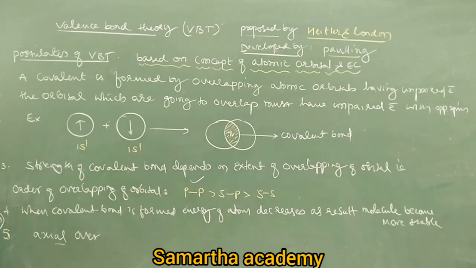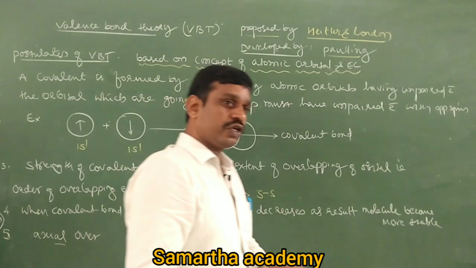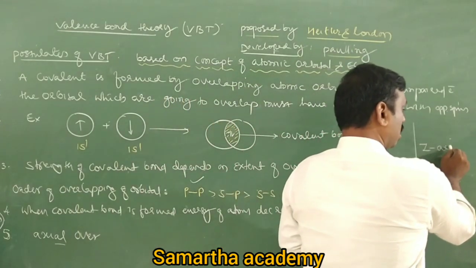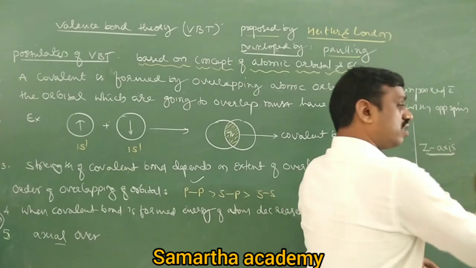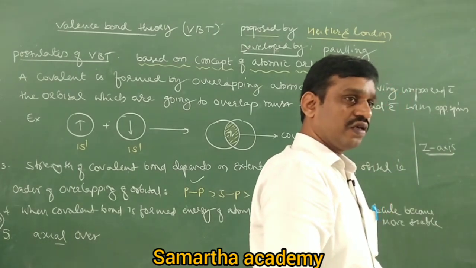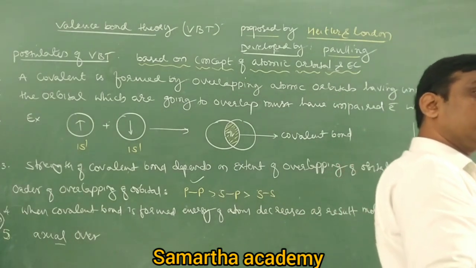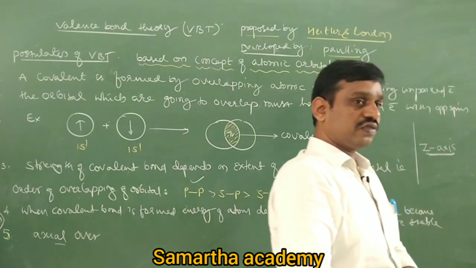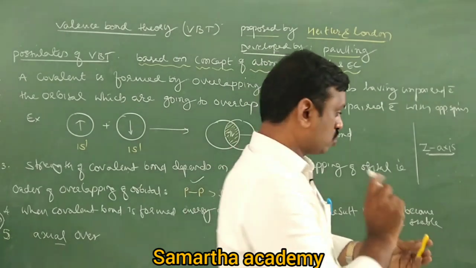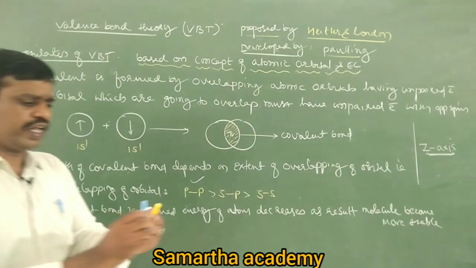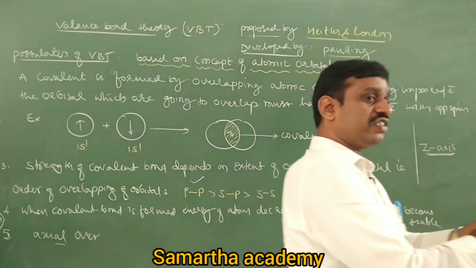Then you must know what is the meaning of internuclear axis. Anybody? See, in a molecule, usually the z axis is arbitrarily taken as the internuclear axis. Usually in a molecule, z axis is fixed. It is what? Internuclear axis. Then, what is the meaning of z axis? If you take a molecule like this, the molecule has 3D structure.